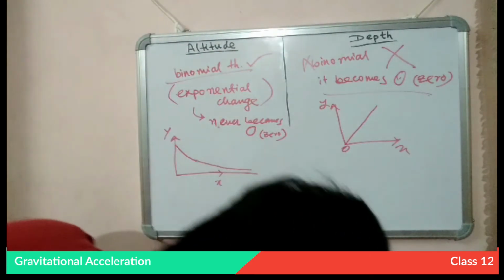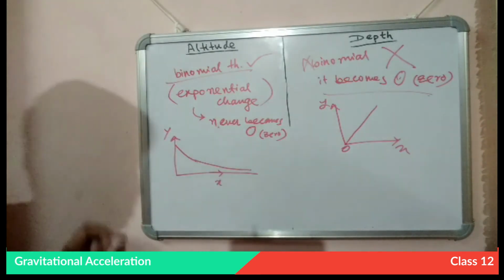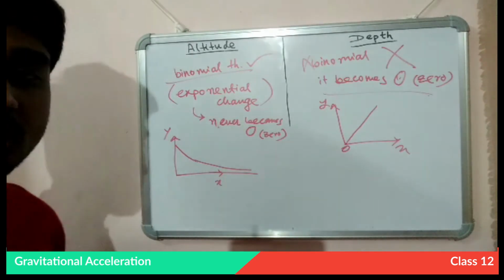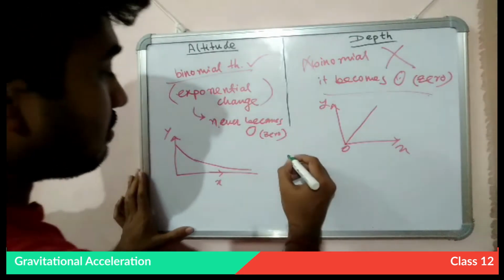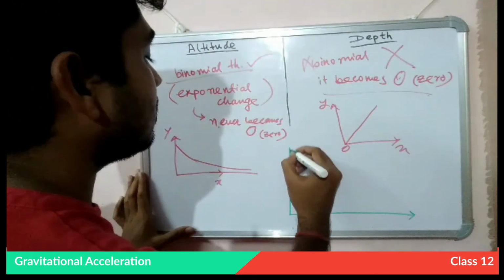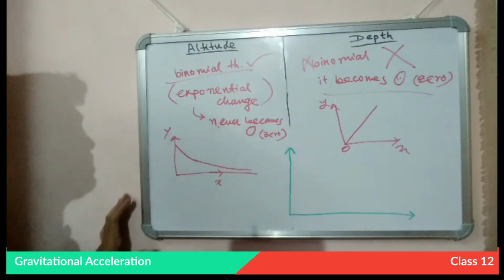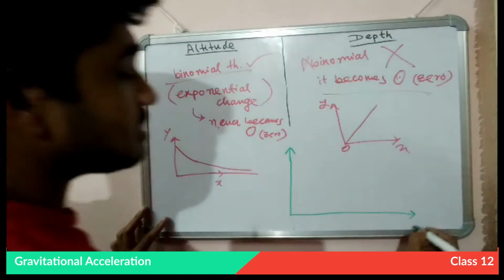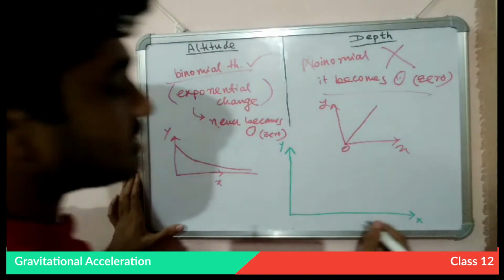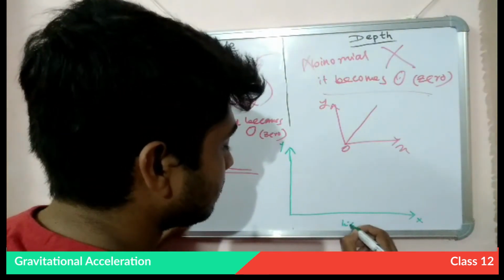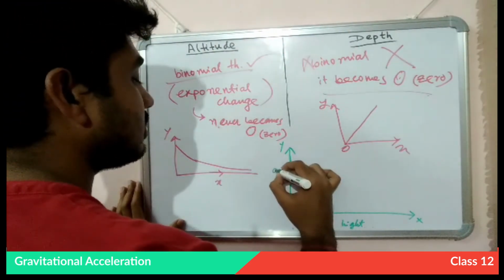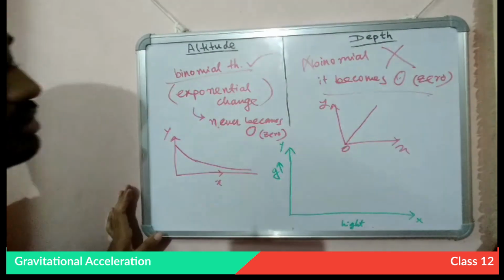Now, if we try to plot the change in gravitational acceleration due to the height and the depth, there must be a common graph for this. And this graph will look like this. This is our axis. This is x, this is y. The x-axis is the height, and the y-axis will be the gravitational acceleration.